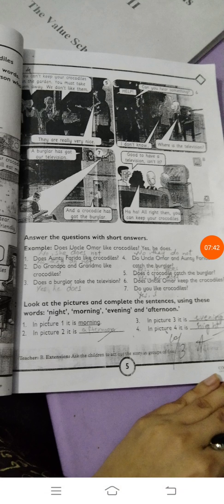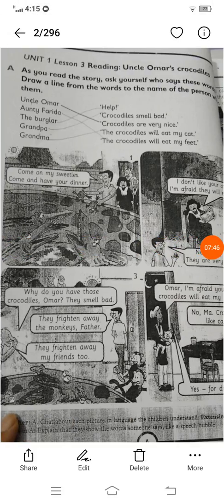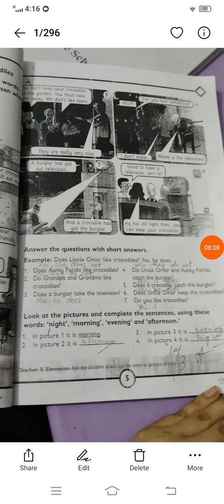Now we go to the previous page. Here you can easily match the following. Uncle Umar: crocodiles are very nice. What Uncle Umar said, he said crocodiles are very nice. And Auntie Farida said the crocodile will eat my feet. The bird girl said help. Grandpa: crocodiles smell bad. And grandma: the crocodiles will eat my cat. Now come to page number 5.